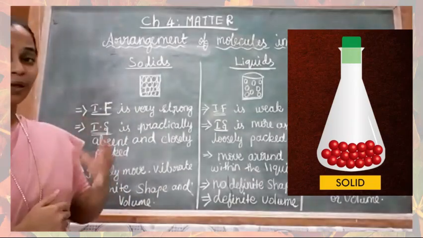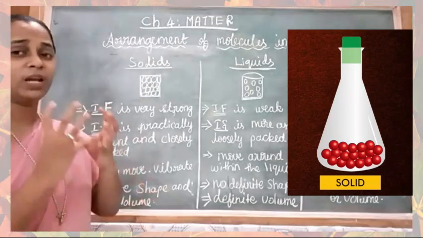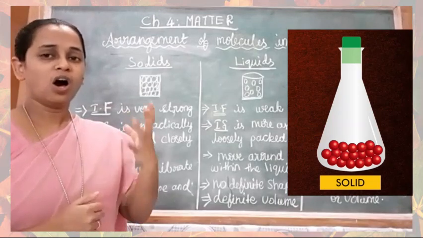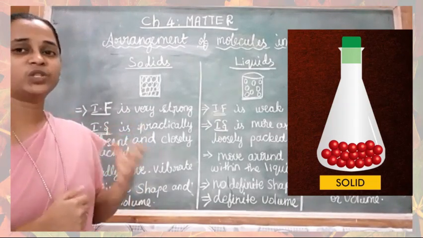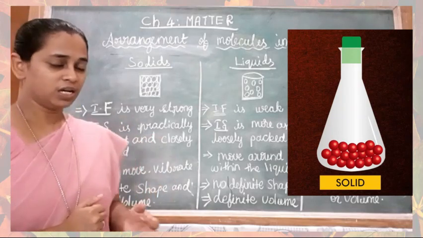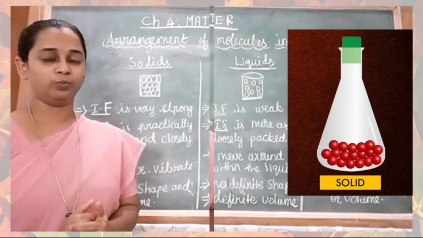Due to this, the molecules in solids hardly move. They can only vibrate. This tight arrangement of molecules gives solid a definite shape and a definite volume.